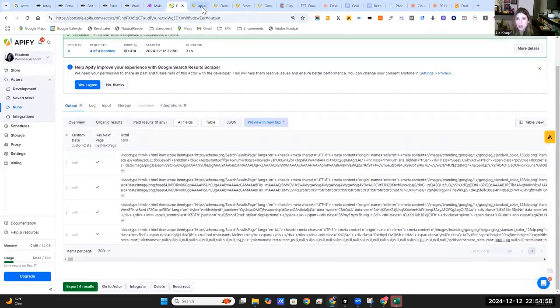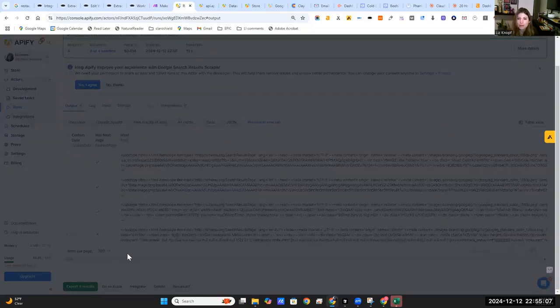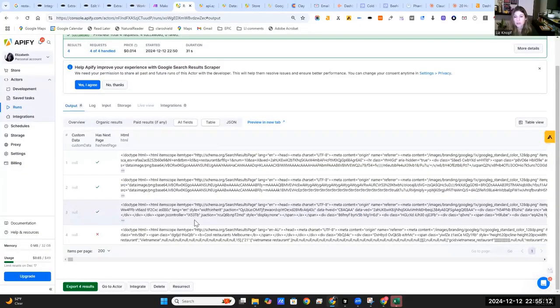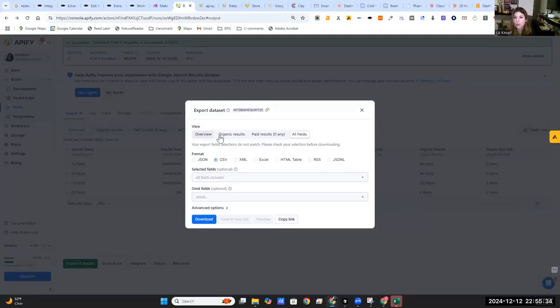So I would just say try some different actors. And again, you can then export these results, and it's going to ask you how you want this data. And again, if you integrate this, we'll show you, it'll look hopefully better. And then you can do more with it. But usually you have to clean some of this stuff up when you get it. It's not always going to be perfect. All right, so you can export it into a bunch of different stuff.